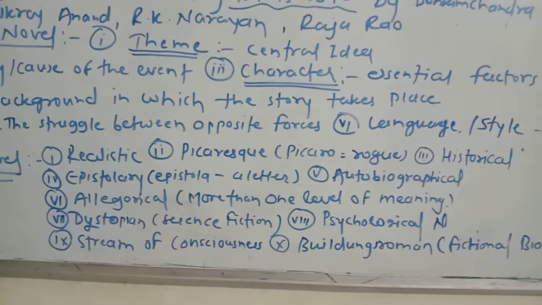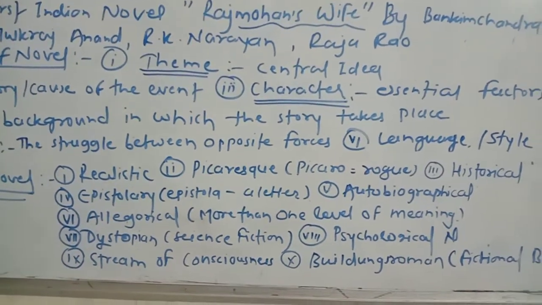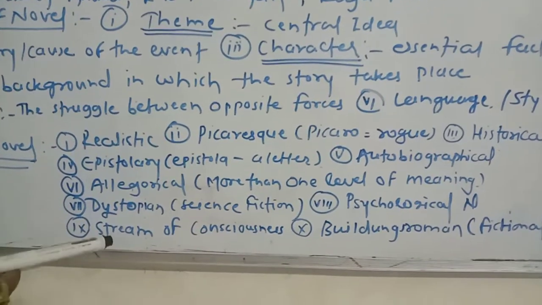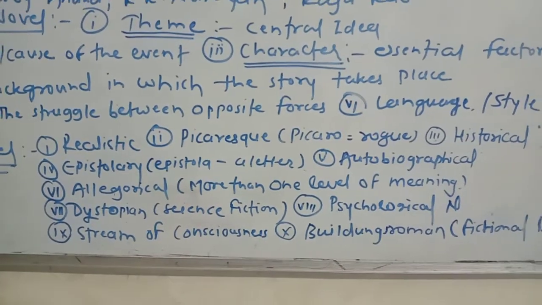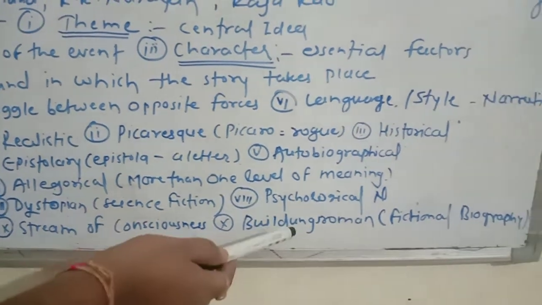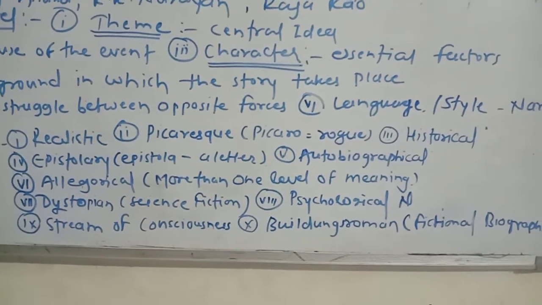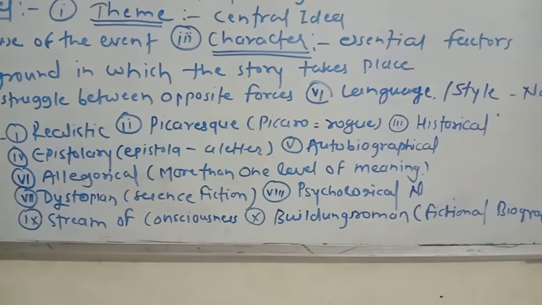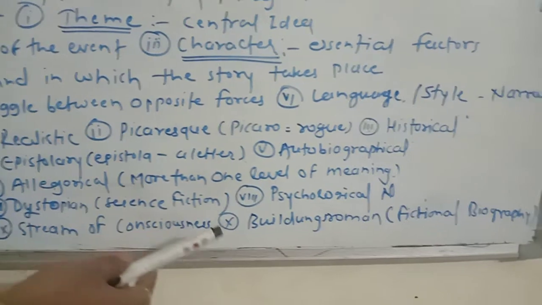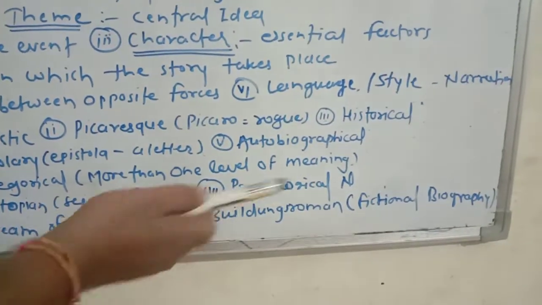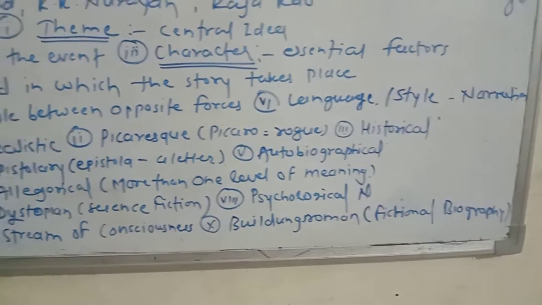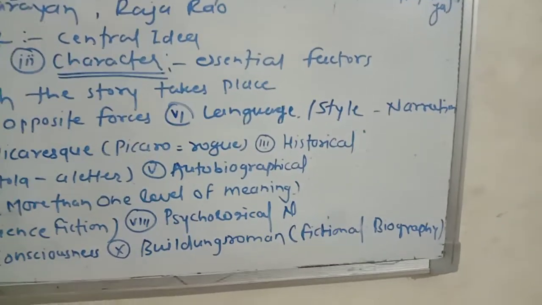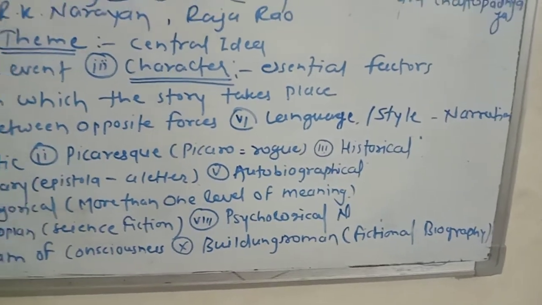People have to find out the actual meaning of the given novel, the one suggested by the writer. Then dystopian, which is based on science fiction. Then the psychological novel, which is based on psychology. Then stream of consciousness. And what about the last one? That is the Bildungsroman, based on a fictional biography or autobiography, which is totally fictional, based on imagination, not real fact.